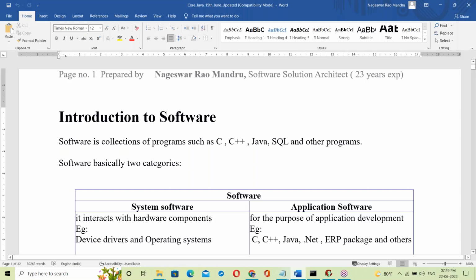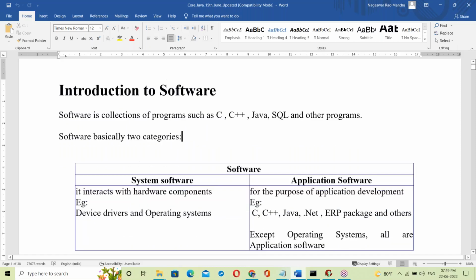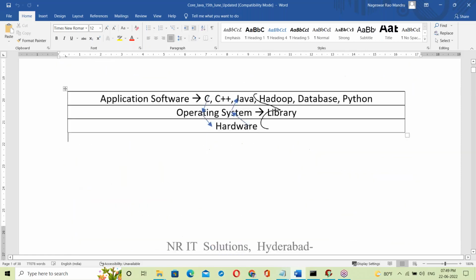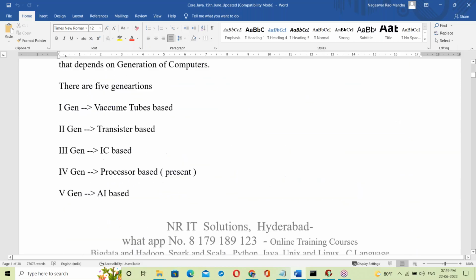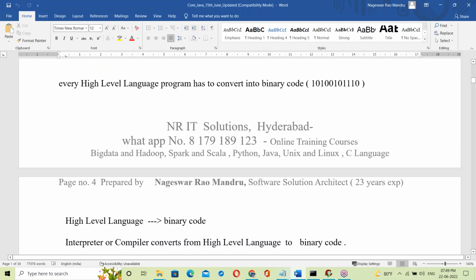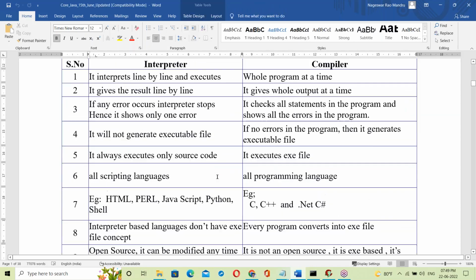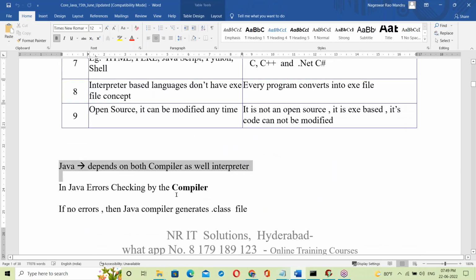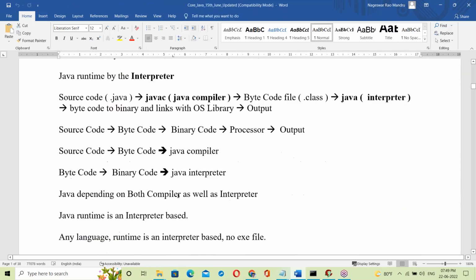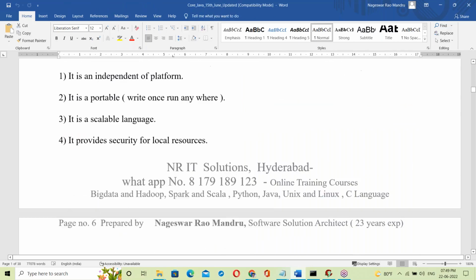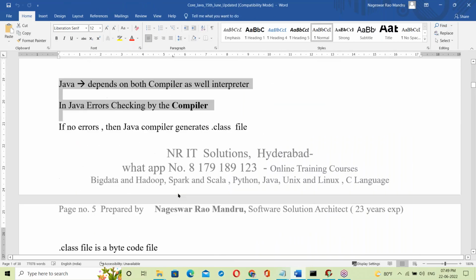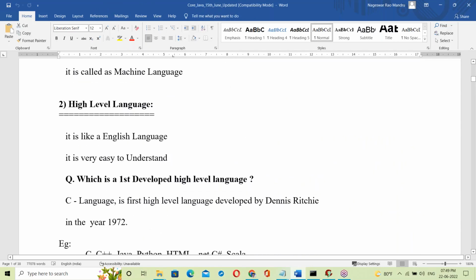Today we are starting the actual topic, starting from the basics. After finishing all these basics, like interpreter, compiler, and so on, we'll go to Java. Next, starting Java, about Java, Java features, and these concepts. So I'm starting the basics.